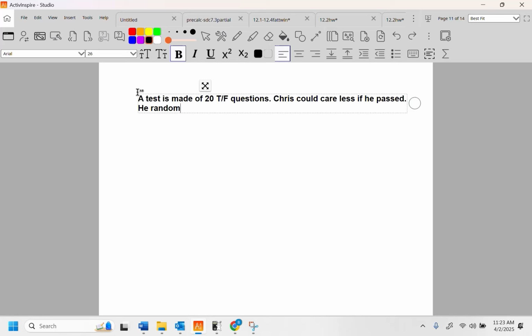He randomly writes T or F. Okay? Is this a binomial experiment? Yes. All right? What he wrote on one question didn't affect the other.